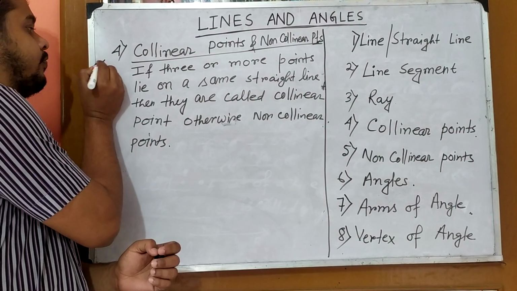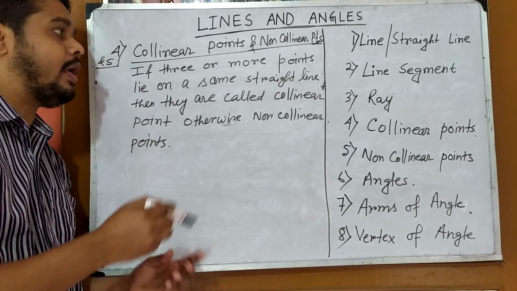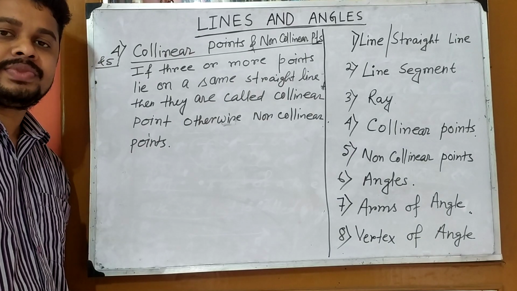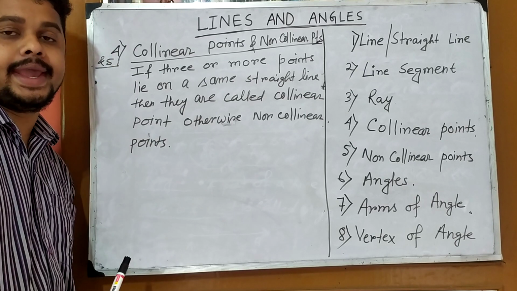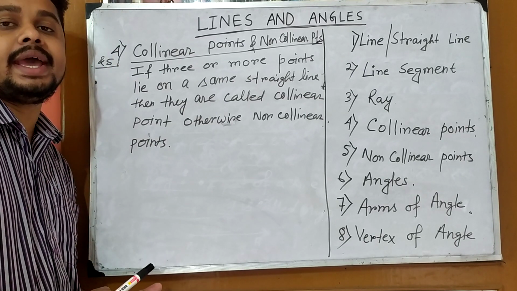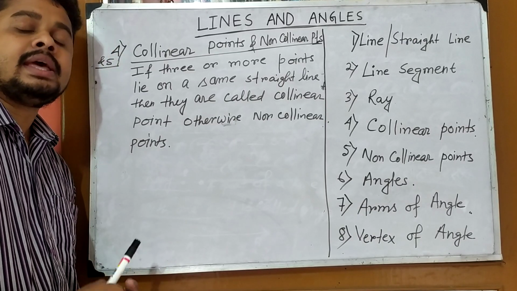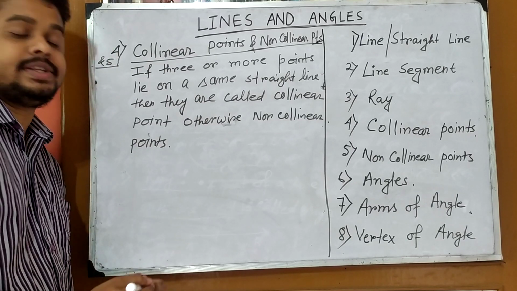Now points number 4 and 5, that is collinear points and non-collinear points. If three or more points lie on the same line or same line segment, then they are called collinear points.